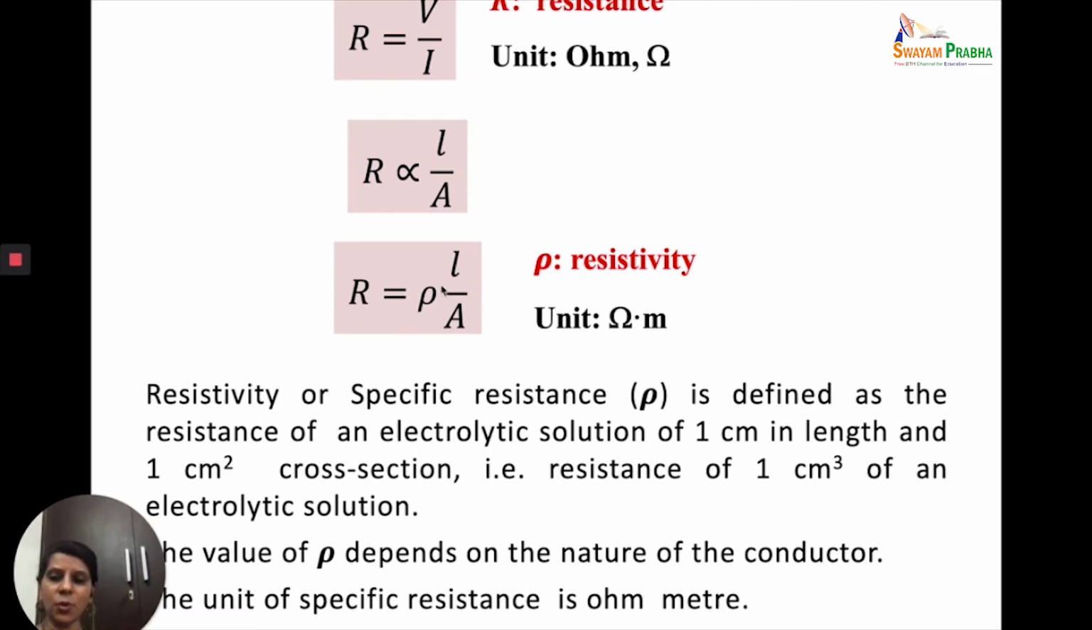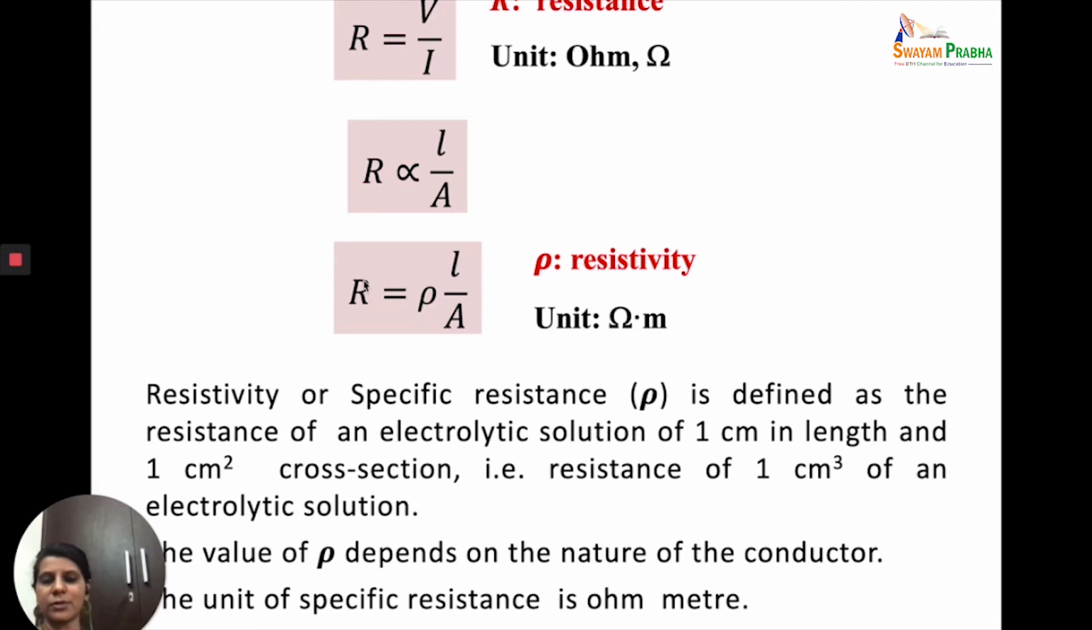Now this rho is a characteristic property of the nature of the conductor or the nature of the electrolytic solution. So rho is actually a property of the solution or the conductor, whichever we are talking about. So this could be a metallic conductor or an electrolytic conductor. And the units of rho will be that of ohm meter, because what is rho?